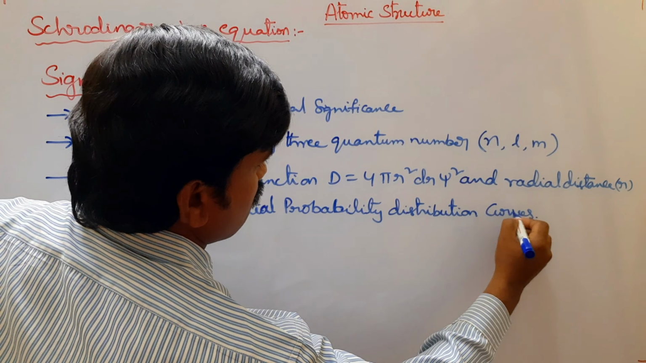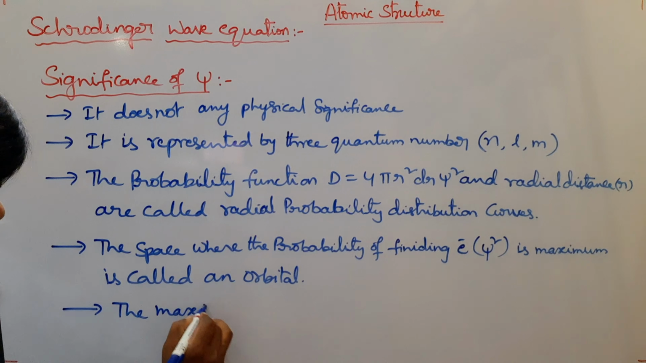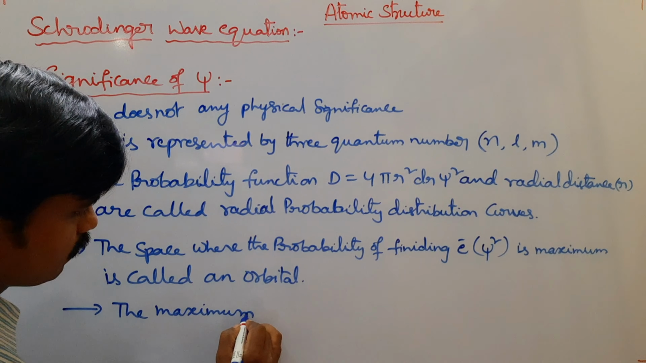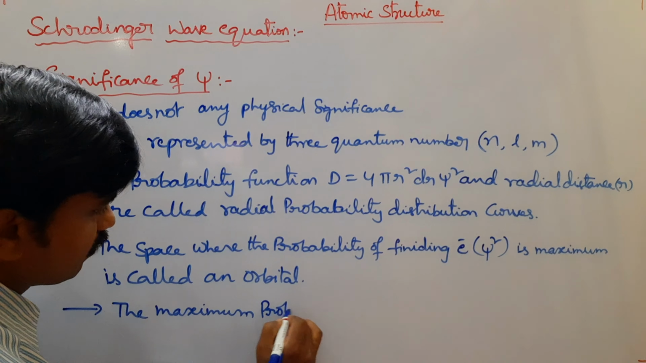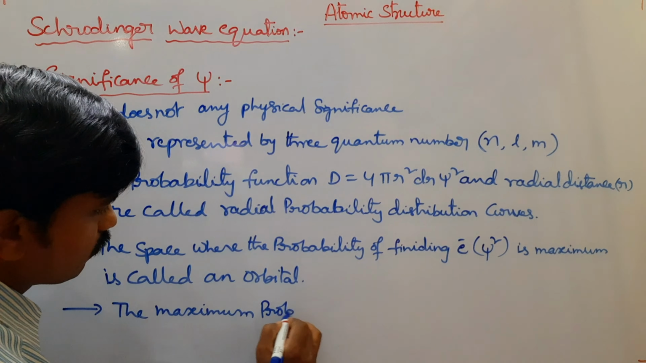See, psi is wave function. Psi square is probability function. The maximum probability of finding an electron is 95%. So this is the Schrodinger wave equation and significance of psi.